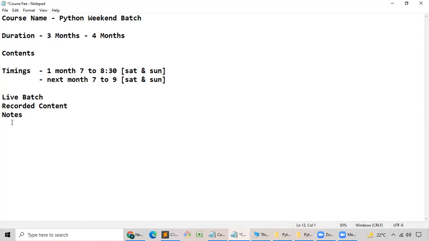Course fee. What is the course fee? Please tell me, what is the course fee? It is 3,999. Now tell me, for the first 25 students who will be getting their admissions done. Already, I think around 13 to 14 people got admitted.